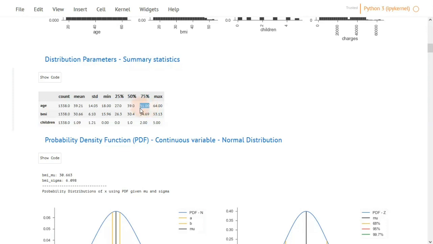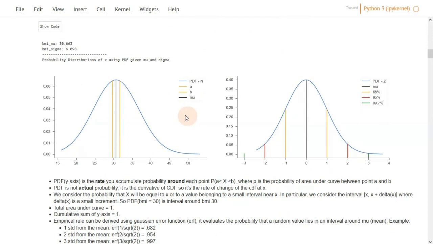of age. It's important to note that each of the distributions that we have discussed earlier has its own parameters. If you want to describe a distribution in terms of probabilities, we need to know their parameters and pass them to the probability function to get their probabilities. So continuous random variables can be represented using normal distributions. To get the probabilities for a random variable that is normally distributed, we use the probability density function. The probability density function takes two parameters, the mean and sigma, and calculates probabilities of intervals around this curve.